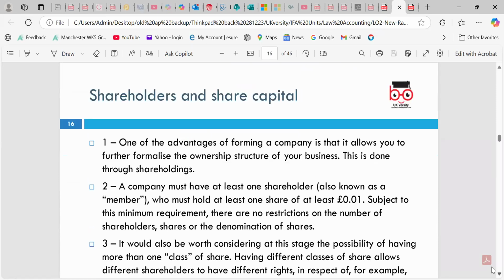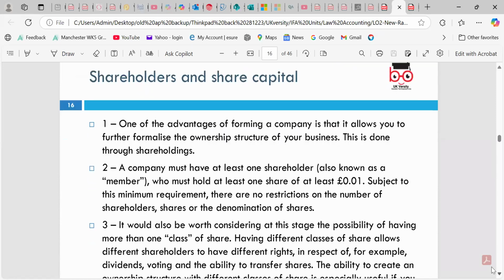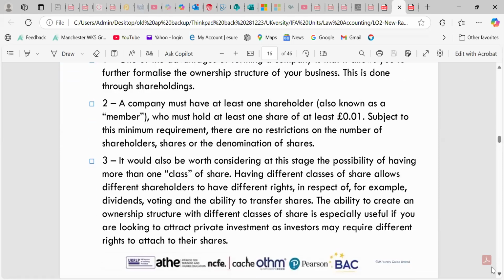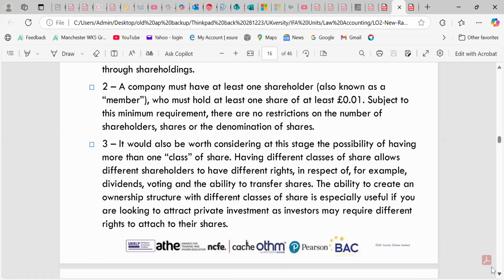Those perspectives, and then the shareholders and the share capital. Of course, we know the share capital. Always we keep the share price very, very low at the beginning. The registered capital or the nominal value: what is the nominal value? It is the face value of the shares, which is registered at Companies House. We normally keep that very low. If you look at the nominal value and the current market value of the share, the difference between the nominal and the current value is called share premium. That is a perspective we can explore.